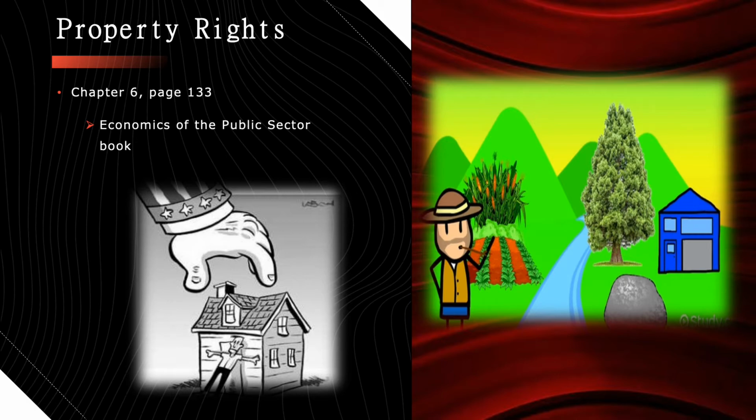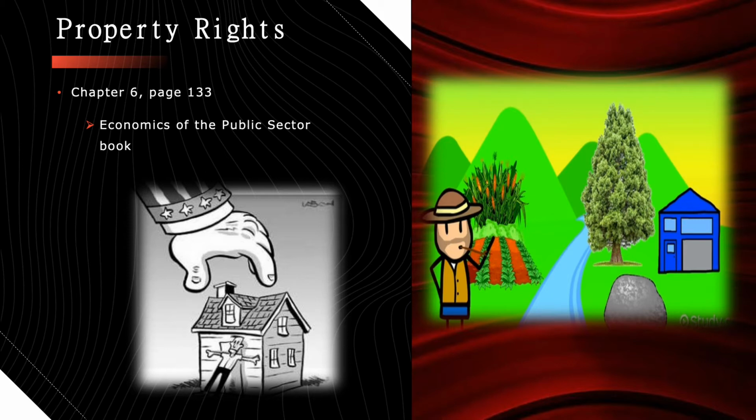The first concept that I chose is called property rights. This is located in chapter 6, page 133 of the book. Property rights are the legal ownership of resources and how they can be used. They can be tangible or intangible, and they're owned by either individuals, businesses, or the government. And because private property rights are protected under the Fifth Amendment of the Constitution and private and intellectual property rights are well known, I do think that the average American has a good understanding of this concept.